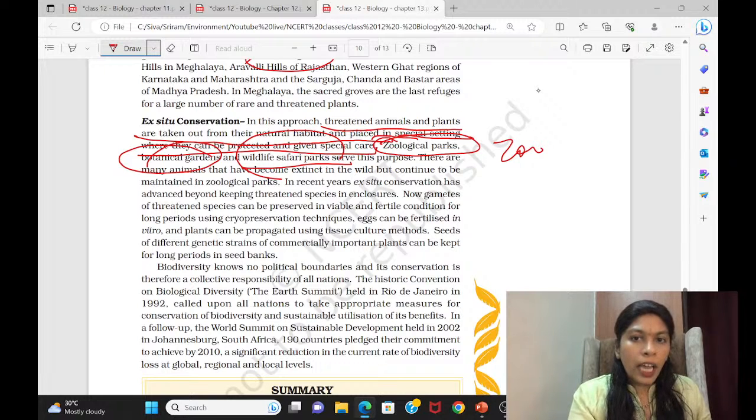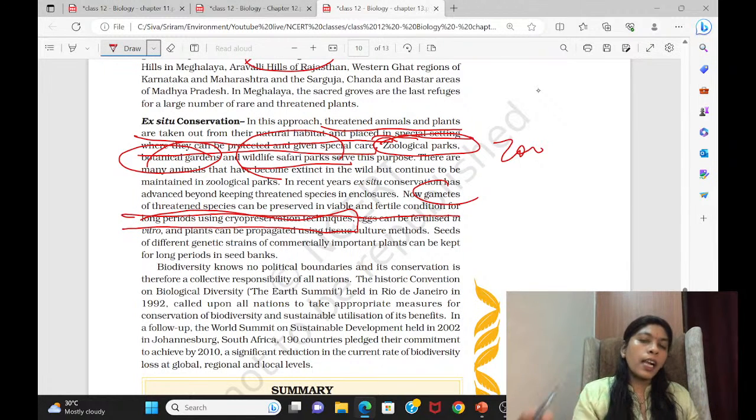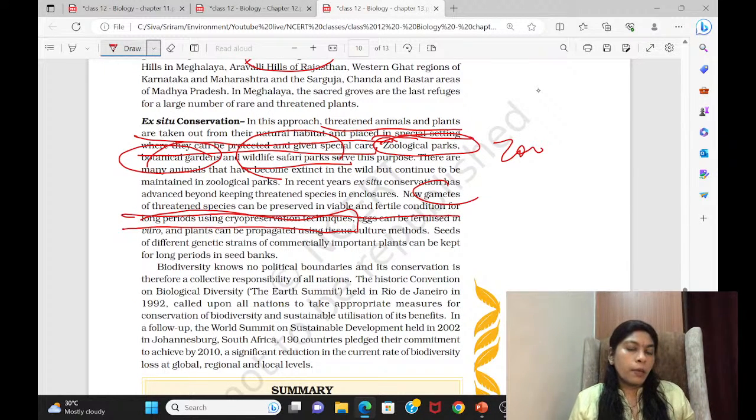Now, gametes of threatened species can be preserved in a viable and fertile condition for longer periods using cryopreservation techniques. Previously we used to take the animal, put it in a particular place and then protect it. Now, instead of that, they are taking the gametes from animals and plants and preserving them through cryopreservation techniques.